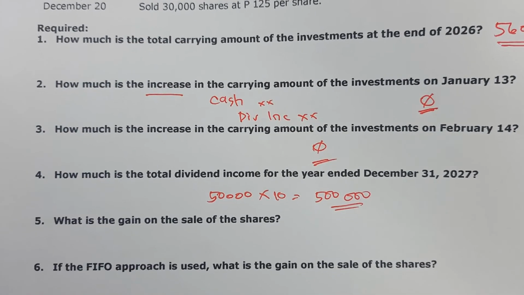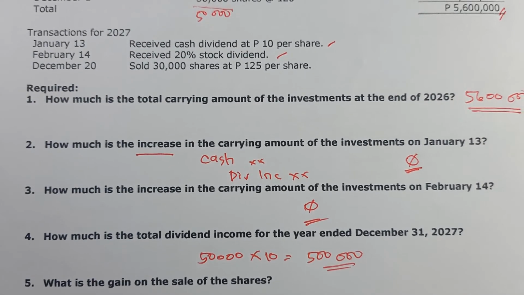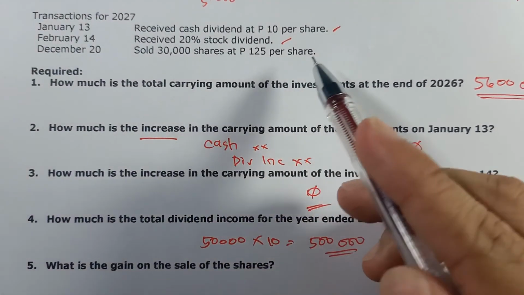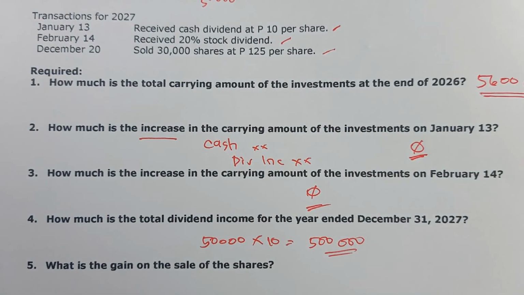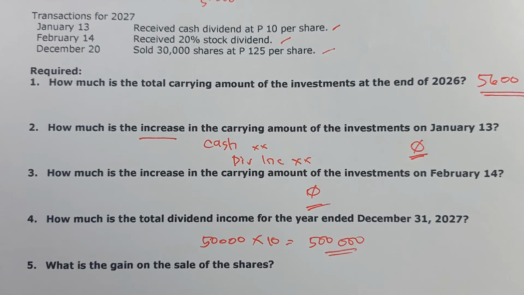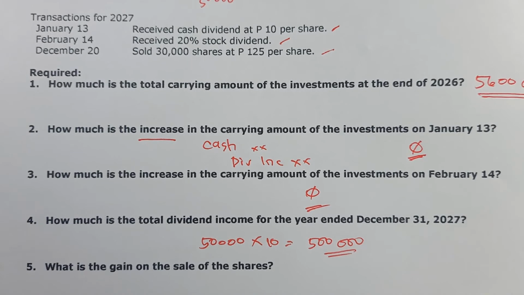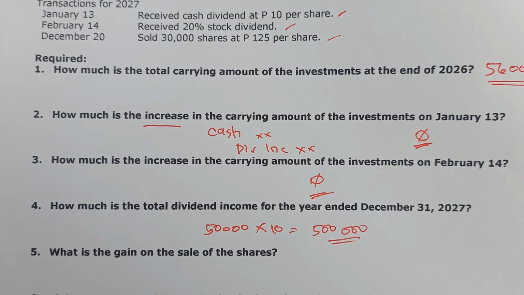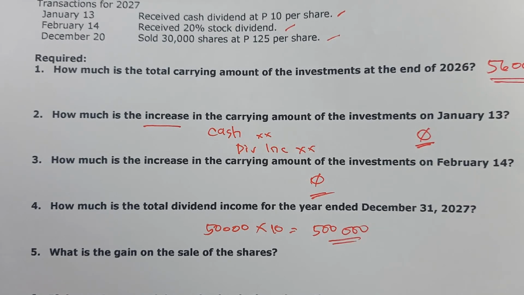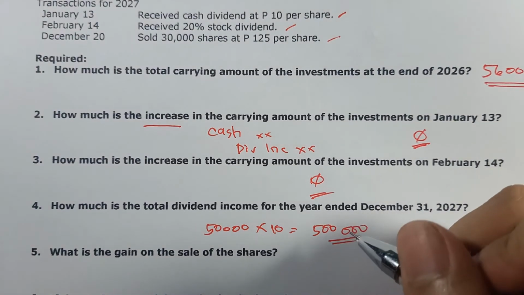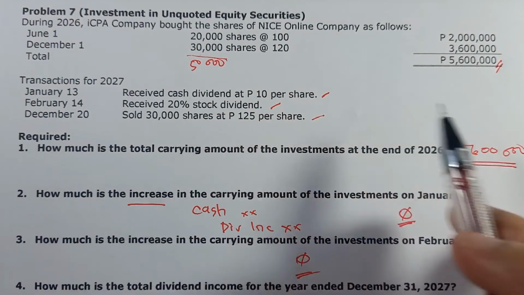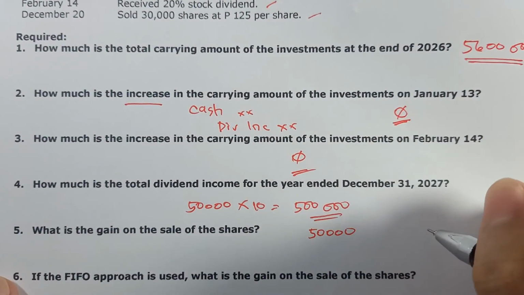Requirement 5, what is the total gain on the sale of the shares? So, number 5, tinatanong kung magkano yung gain on sale. Nung nangyari ba nung December 20? So, we sold 30,000 shares at 125 pesos per share. Ngayon ganito. Dito sa number 5, computein muna natin kung magkano ba yung bagong book value per share. Right? So, magkano nga ulit? 50,000 shares at the beginning. Tama ba? It's 50,000 and then total value niya is 5.6 million.